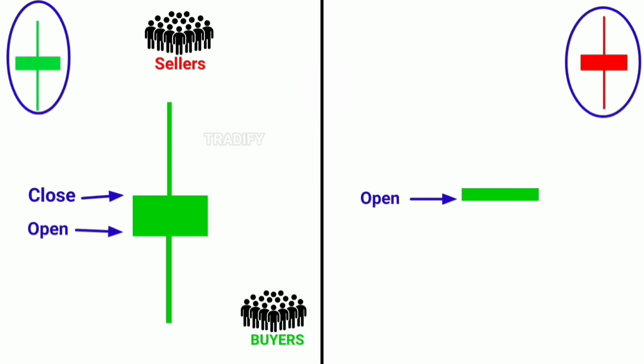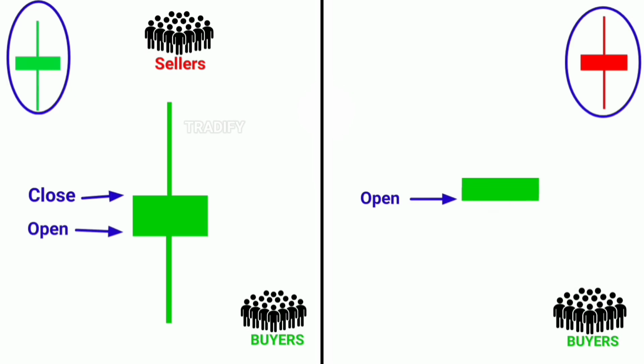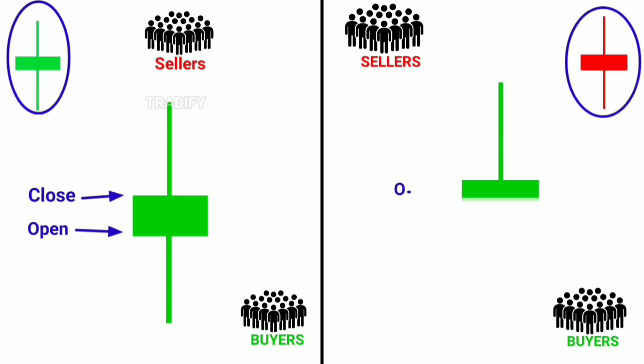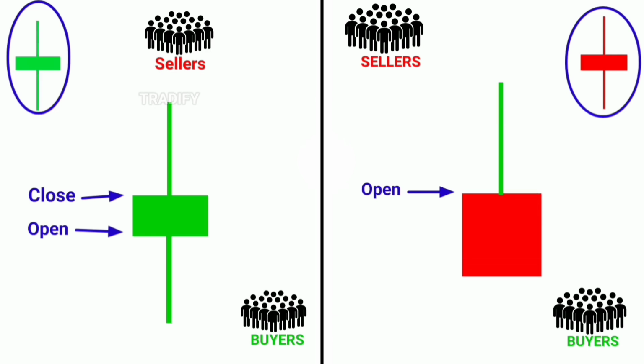Similarly, when a red spinning top candle begins to form on the chart, the price opens from a certain point, and from that point, many buyers become active and start buying. As a result, the price begins to move upward. When the price reaches a certain point, sellers become active from there and begin selling in large numbers. Due to this, the supply increases and the price starts moving downward. As the price continues downward, it even breaks its opening point. Then, when the price reaches another point, buyers again become active and start buying in large numbers, increasing demand and pushing the price back upward.